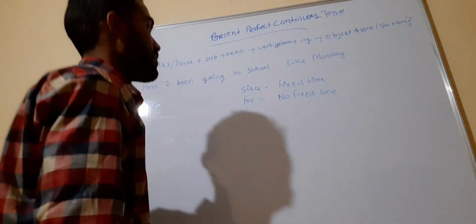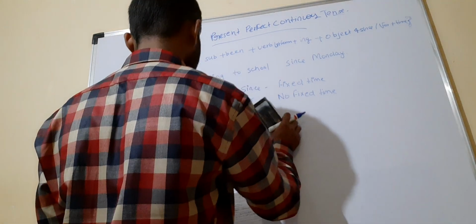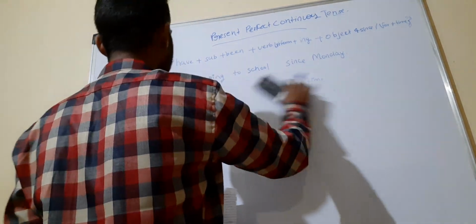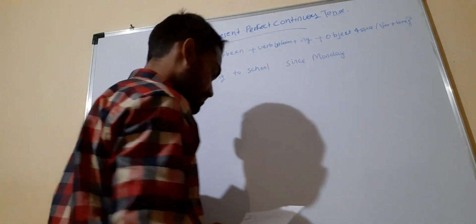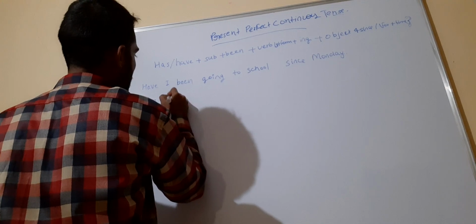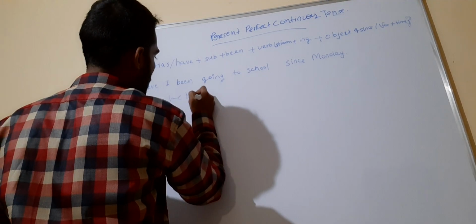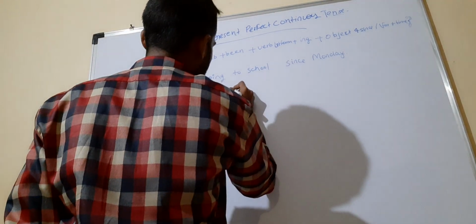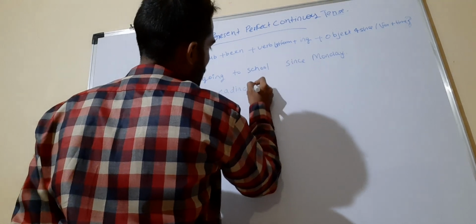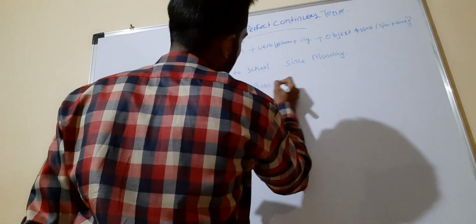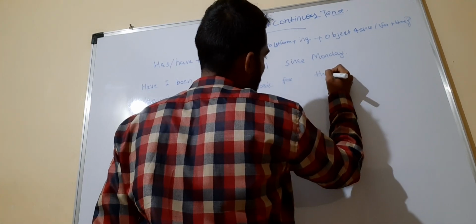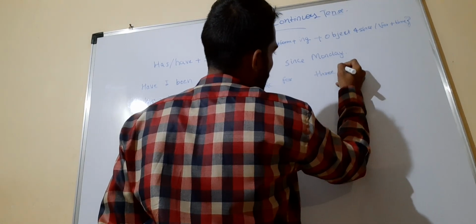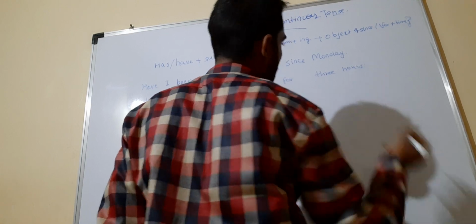So I can remove this one, and now I will talk about some sentences. So that is: Have I been going to school since Monday? And another one you can write: Has he been reading books for 3 hours? So these will be the examples.